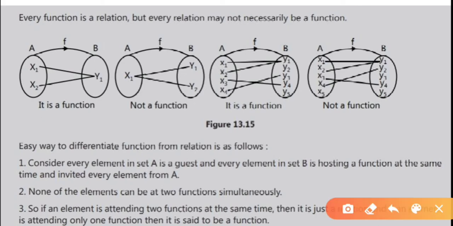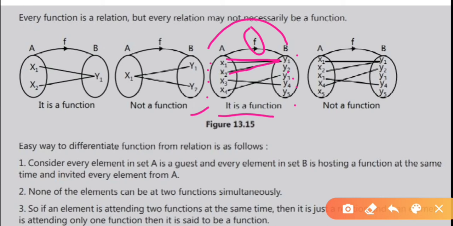Next, the third one is a function, right? Again, two sets A and B, under the function f: x1, x2, x3, x4 and y1, y2, y1, y4, y5. We say it is a function because x1 has a unique image and x2 has a unique image. Don't get confused: x1's image is y1 and x2's image is also y1. How is it possible, sir, you may ask?